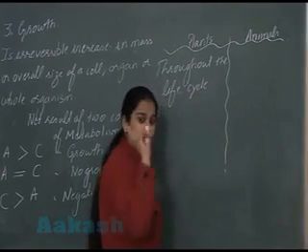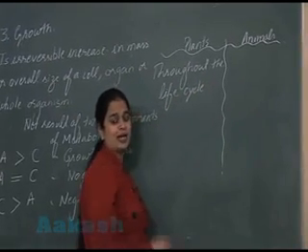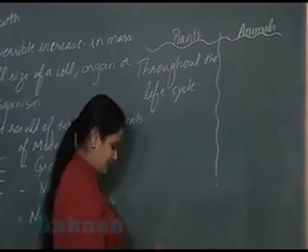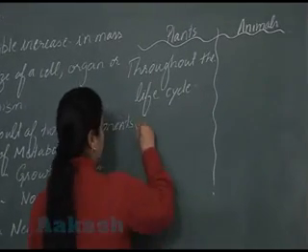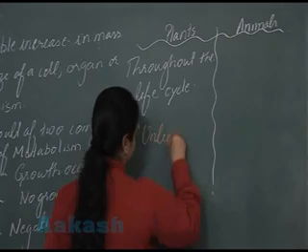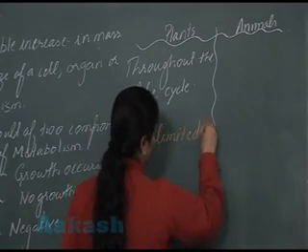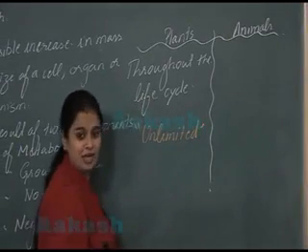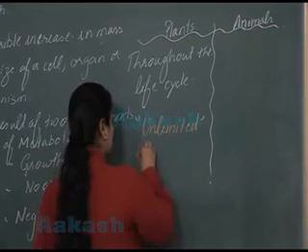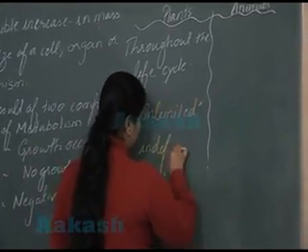It will occur continuously. That's why you are going to call it unlimited growth. Along with that, you can also call it indefinite growth.